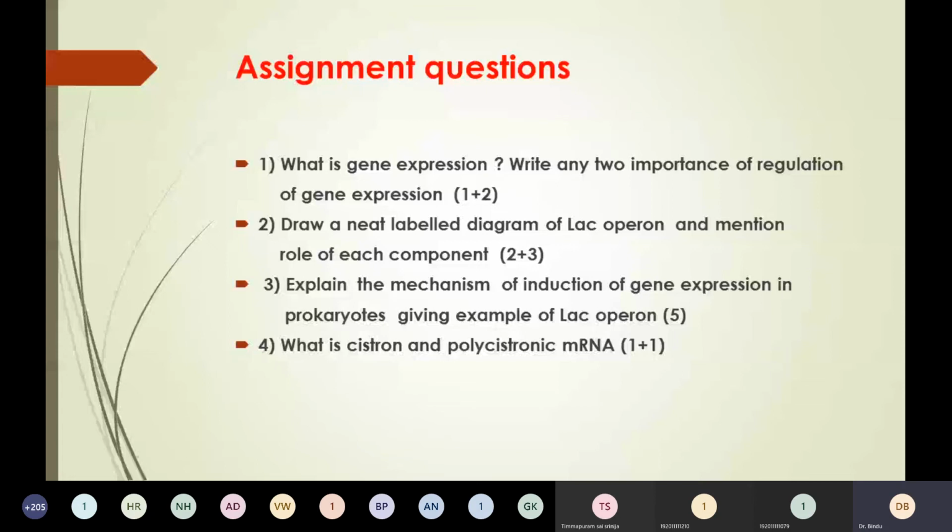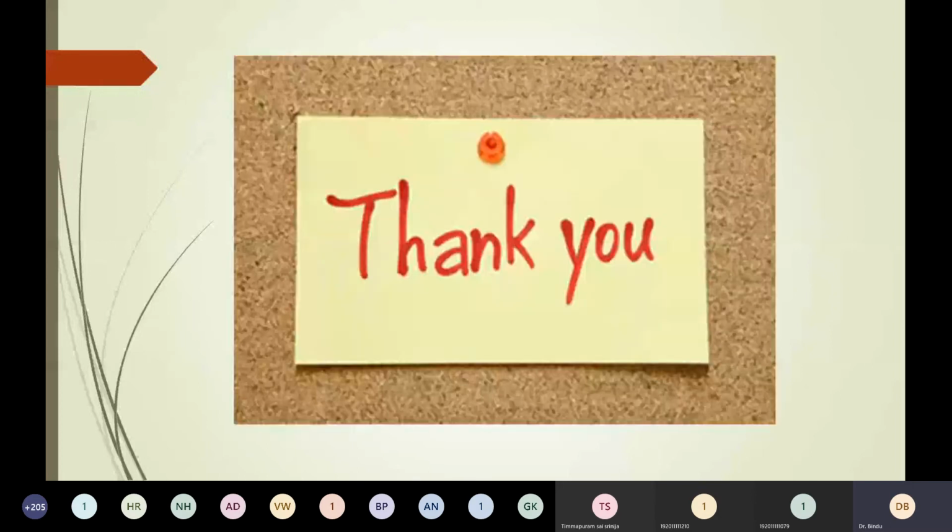In which one will you write? That is, in presence of lactose, what happens? I told you, in presence of lactose there is induction of gene expression. Then the last question is: what is a cistron and what is polycistronic mRNA? So this completes gene expression in prokaryotes.